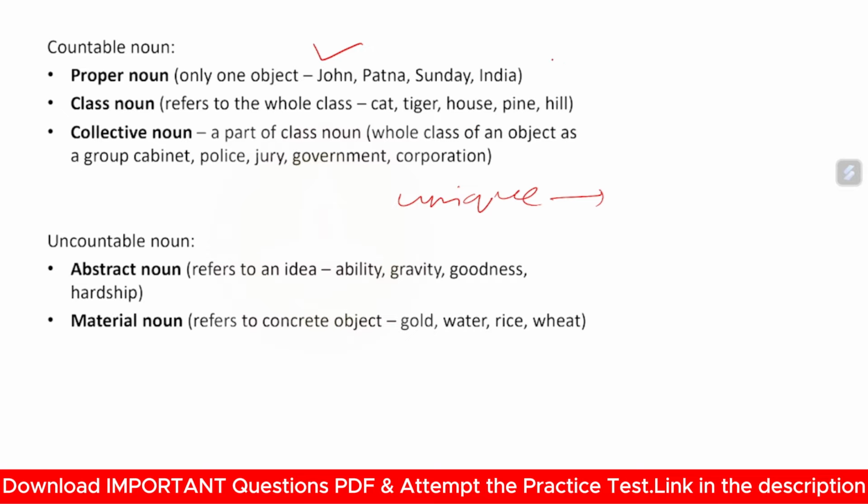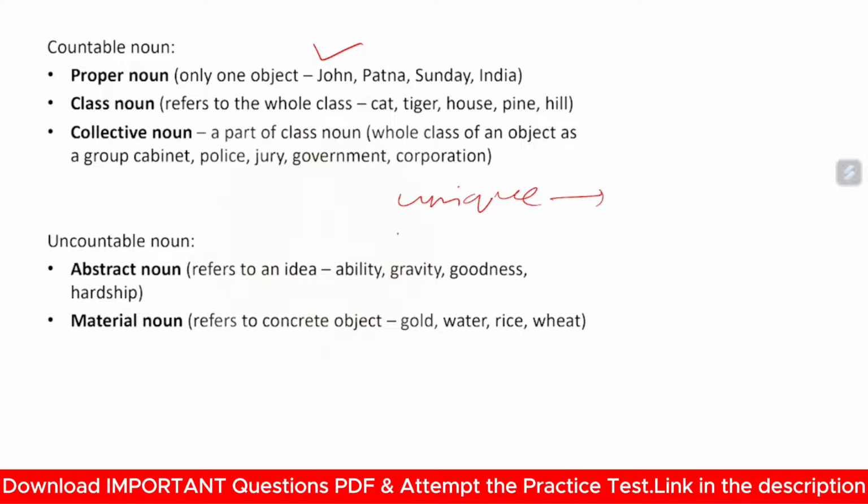Class is a group of species. Class, you can say that you're defining the whole as one. Suppose cat. Cat has many features. Cat has many species out there, but you will classify it as a cat. You will see any species or animal similar to a cat, you will say that that is a cat. You will not name the species. So that is the class of that animal.